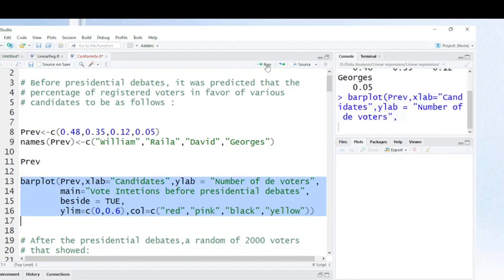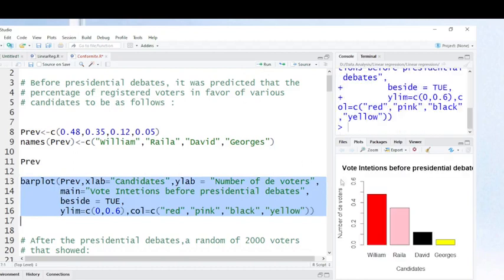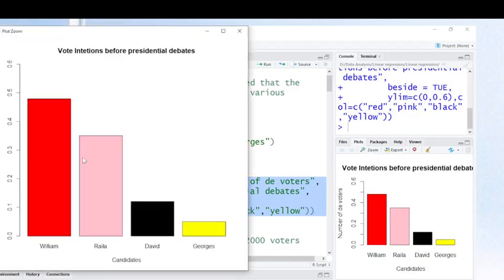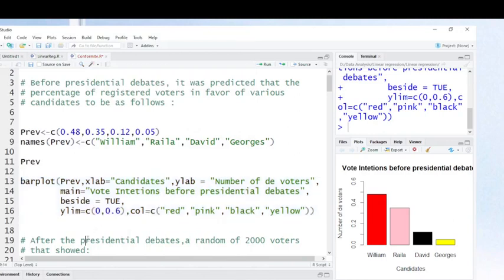This is the command for plotting the predictions. As you see here, William seems to be the first, and the next is Raila. This is just an example. It is not the reality. Maybe the reality is something else.